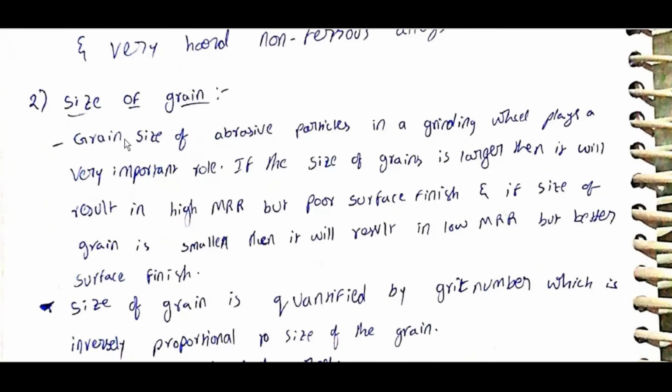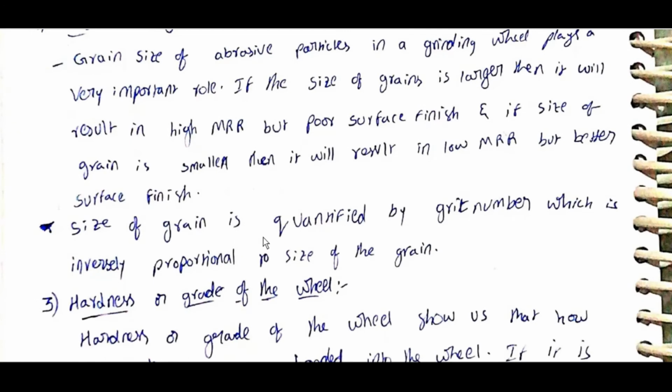The grain size of abrasive particles in a grinding wheel plays a very important role. If the size of grain is larger, it results in high MRR but poor surface finish, and if the size of grain is smaller, it results in low MRR but better surface finish. Size of grain is quantified by grit number, which is inversely proportional to size of grain.